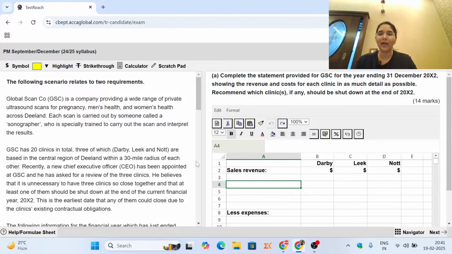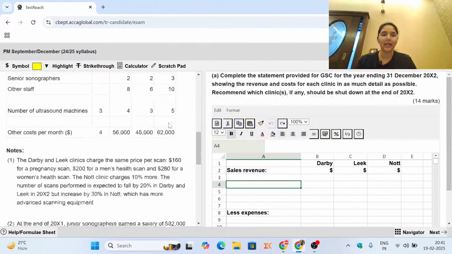As you can see, this is a 20 marker question. The first thing I'm going to do is read the requirement. It is a 14 marker requirement which wants me to complete the statement provided for GSC for the year ending 31st December 20x2, showing the revenue and costs for each clinic in as much detail as possible. I also have to recommend which clinic, if any, should be shut down at the end of 20x2. So here you're talking about shutdown decisions, and you will have to use the concepts you have learnt in shutdown decisions.